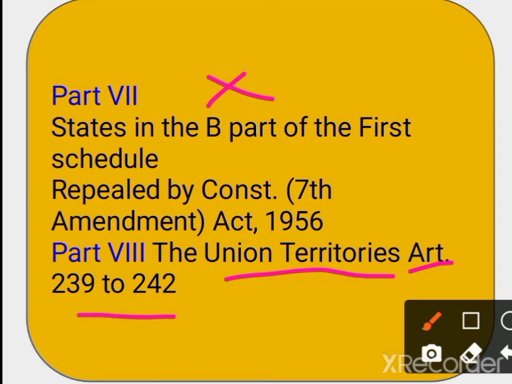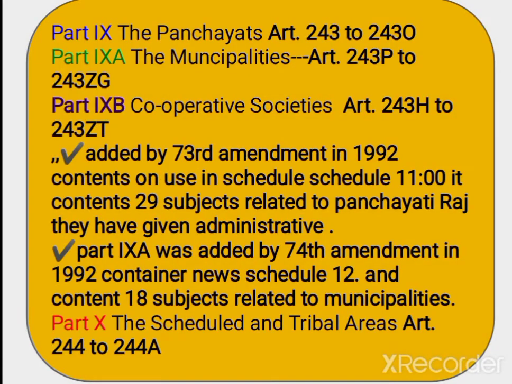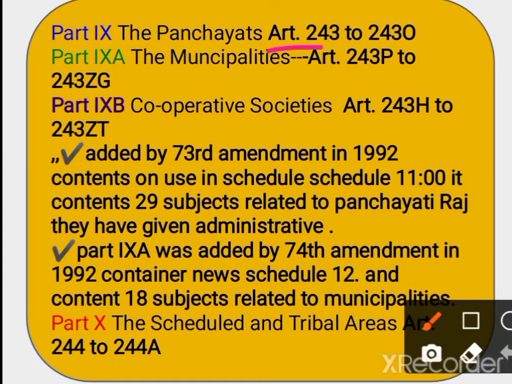Next part, that is part 9, and this part deals with the Panchayati Raj system, right? The articles related to this are articles 243 to 243O, correct?